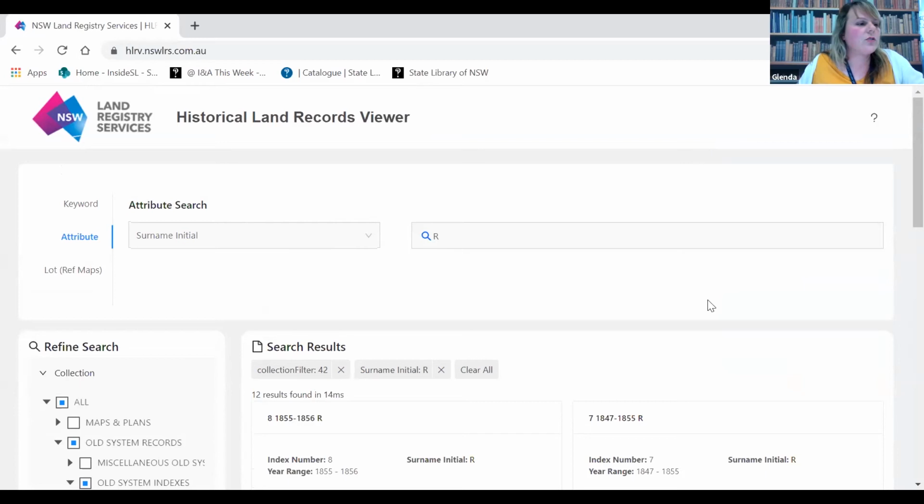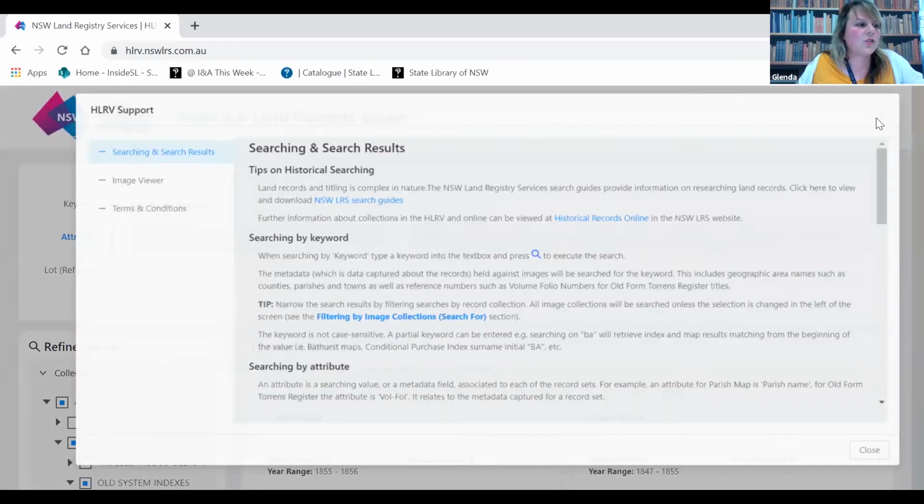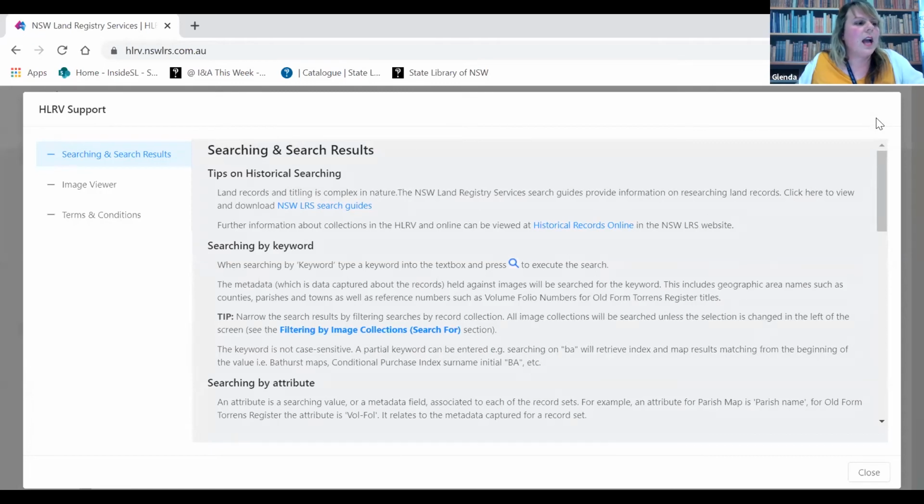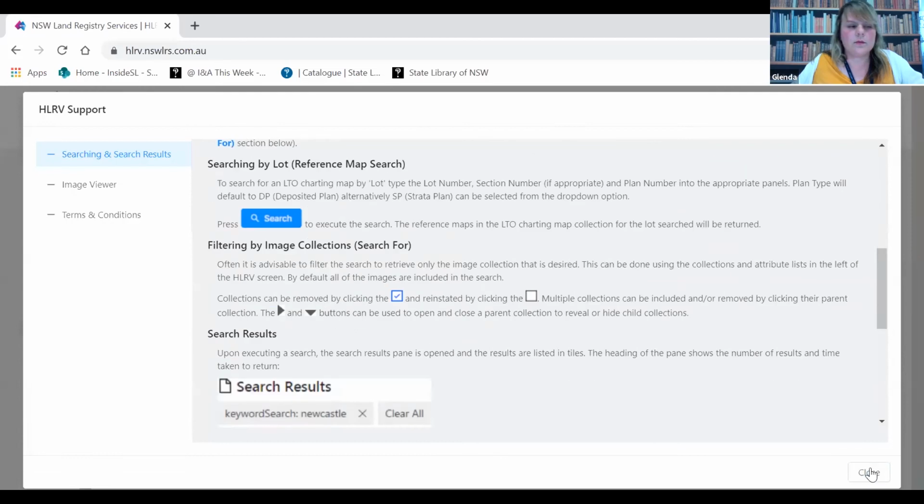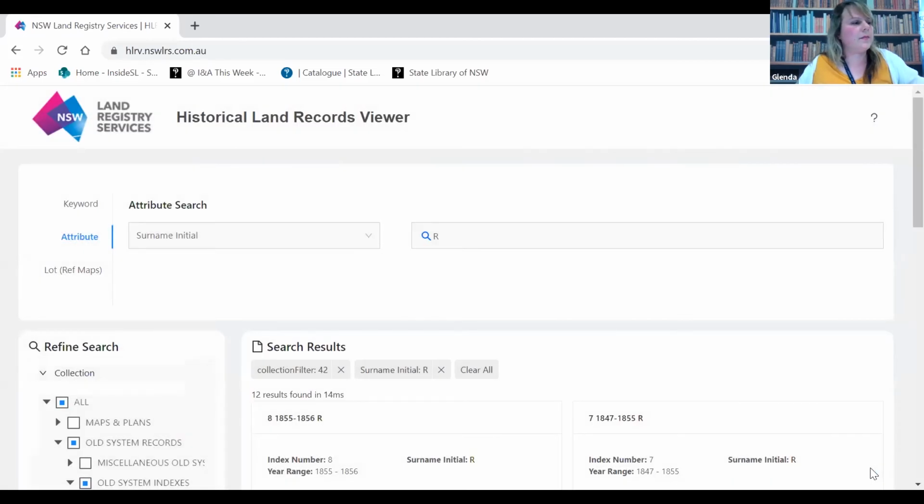Now, if you're having trouble, you can always go up to the question mark at the top right-hand corner, and this will link you through to tips on searching, search guides, and how to use the image viewer. I'll just close that down there. Okay, so I'm just going to go back to the PowerPoint now.